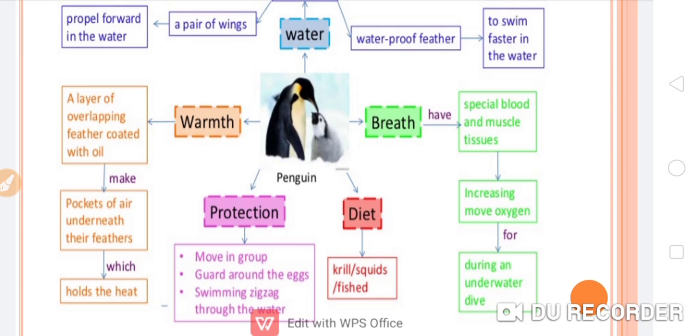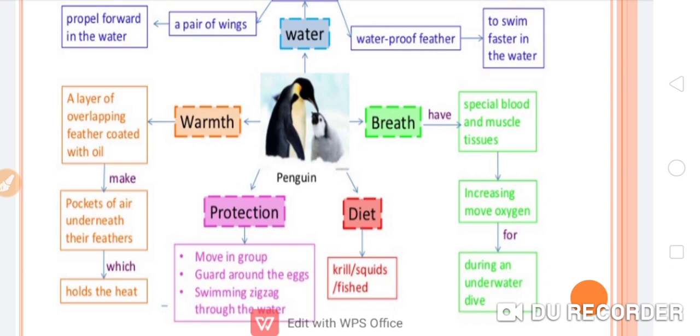Now next, breath. Penguins have special blood and muscle tissues. Penguins have a special kind of blood and muscle tissues, and how does it help the penguin? Increasing the movement of oxygen. What is the purpose of this movement of oxygen? For an underwater dive. When they dive underwater, this helps the penguin. So this is another adaptive feature.